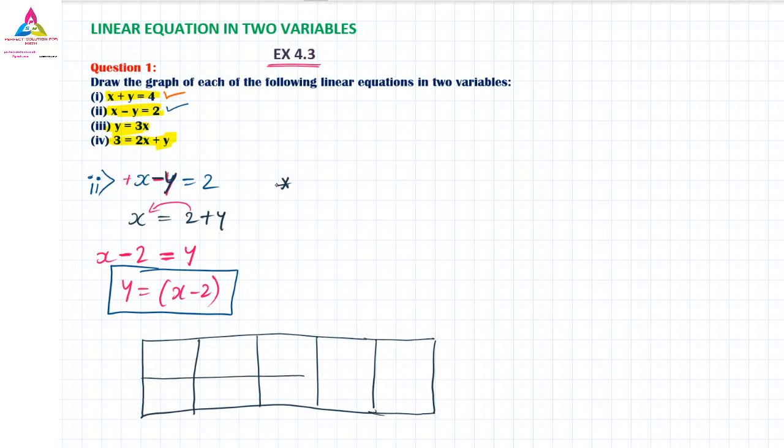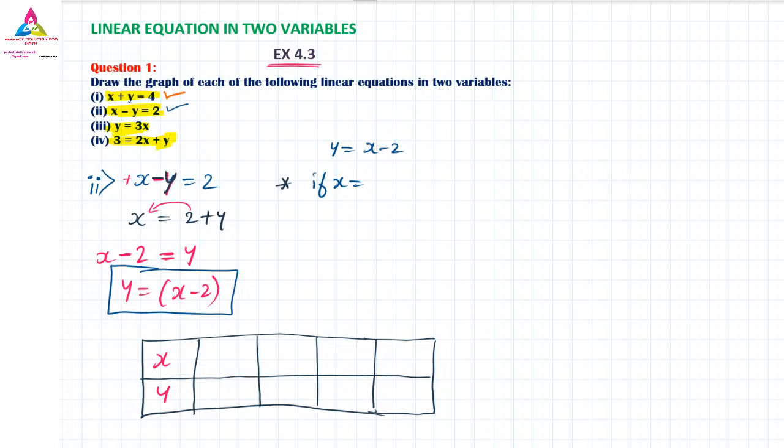Okay, then we have taken the table. This table and everything you have to draw on the right hand side of your graph, with the graph on the left hand side. So now, very importantly, first we will substitute x is equal to. The equation is y is equal to x minus 2. So if x is equal to, we can take 1, we can take 0, anything.